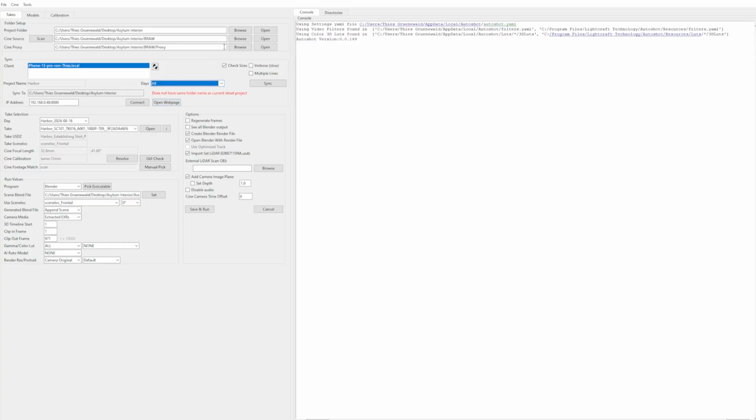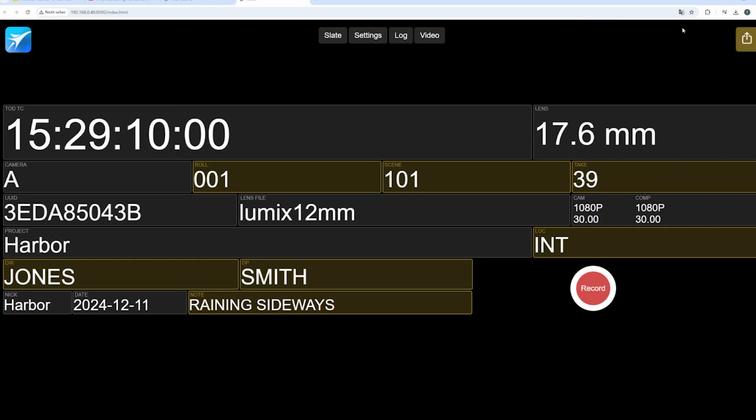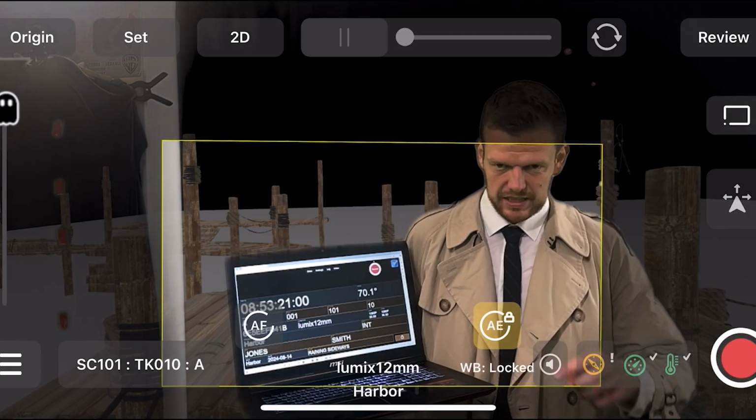And once everybody on set is ready, we can click on our Autoshot software, and there you will find the button Open Web Page. And this will open up a digital slate that will help to sync our iPhone and the camera image. And now we are ready for the first take.